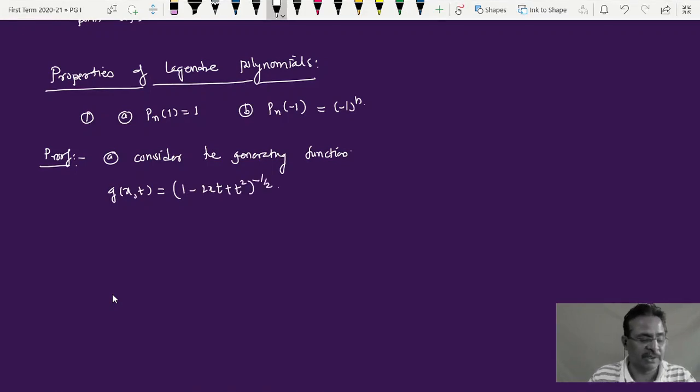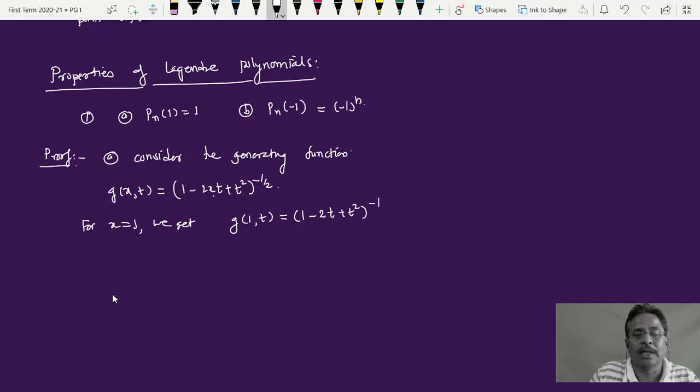This is my generating function. Now we are asked for x equal to 1. Putting x equal to 1, we get g of 1, t is equal to 1 minus twice t plus t square, raised to minus half.